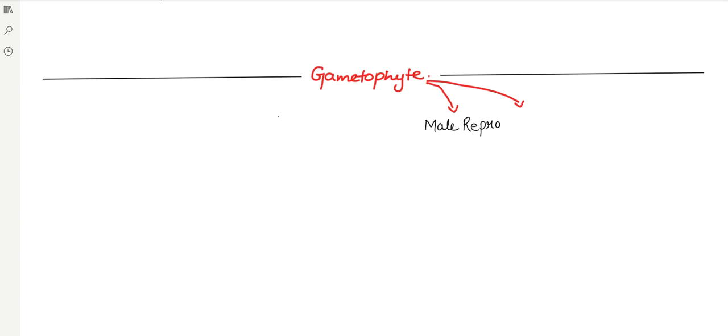Okay, what will we see? We'll have the male reproductive structure. And at the same time, we have the female reproductive structure. So if we are checking the male reproductive structure and the female reproductive structure, what we see here is the male reproductive structure is represented by your particular antheridium. Okay, this is represented by antheridium.